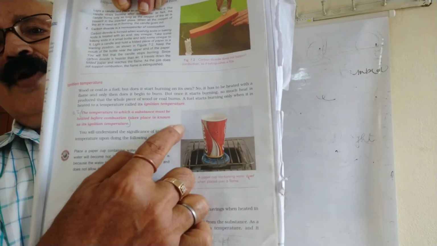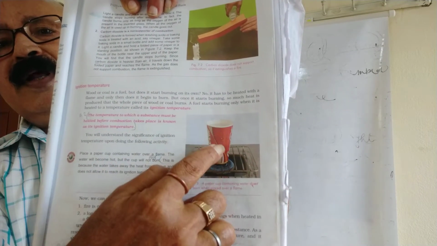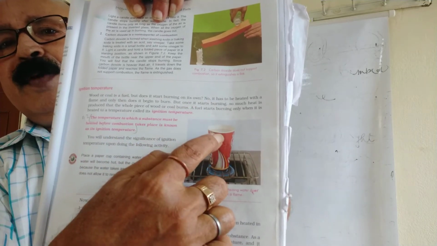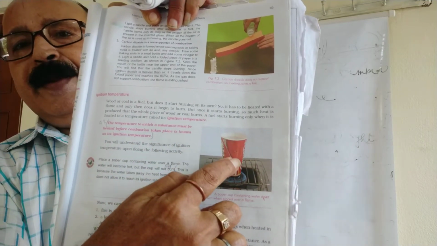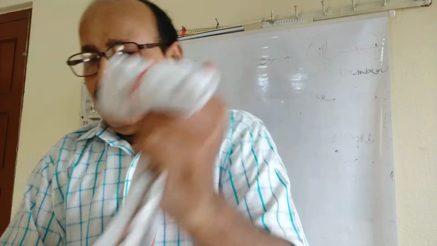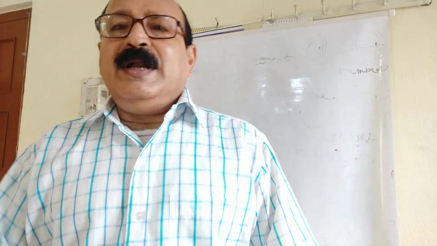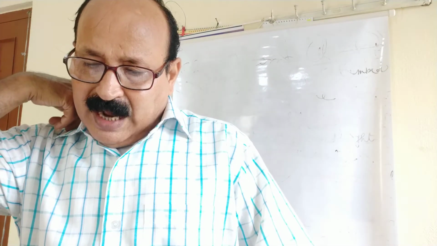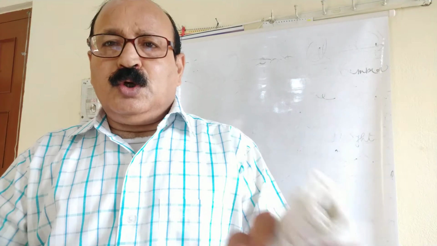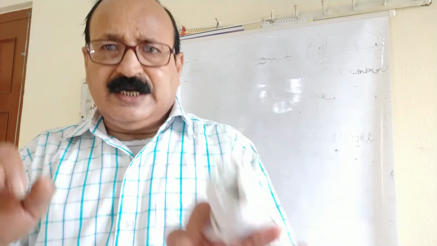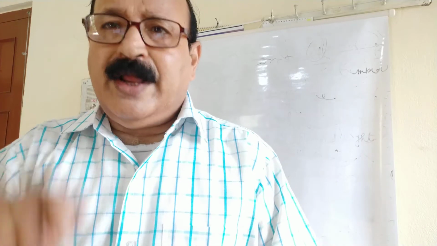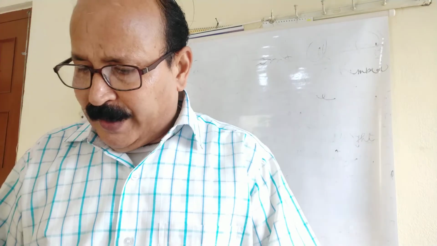This is the flame over which the paper cup is placed, and inside the paper cup water has been kept. How can we show this? We take a paper cup, place water inside it, place the paper cup containing water over a flame, and then light the flame.